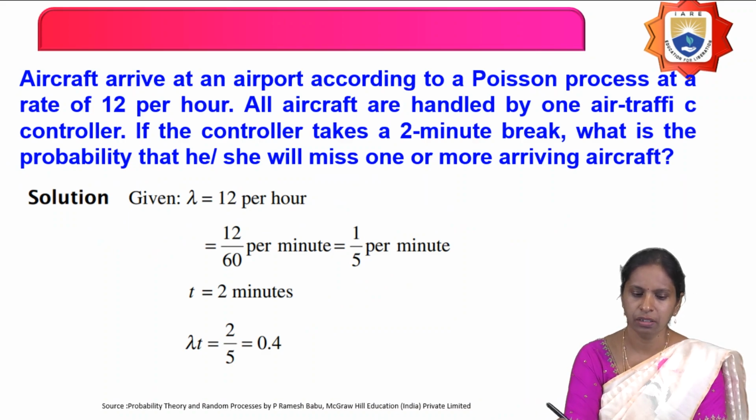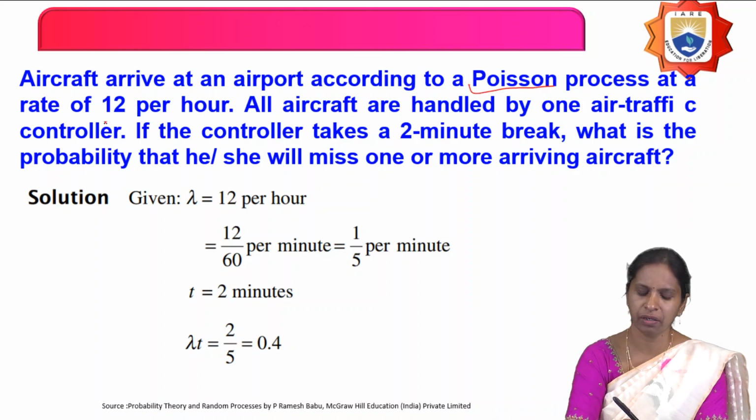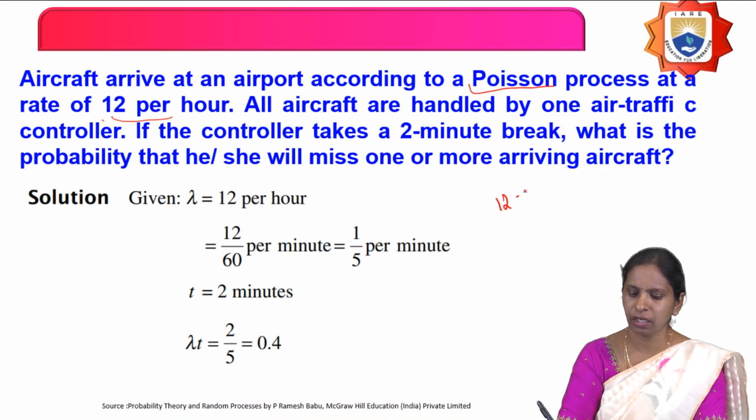The second question is: aircraft arrive at an airport according to a Poisson process at a rate of 12 per hour. All aircraft are handled by one air traffic controller. If the controller takes a 2-minute break, what is the probability that he or she will miss one or more arriving aircraft? Here, the aircraft arrivals are defined by which random process? Poisson random process. How many are coming? 12 per hour.